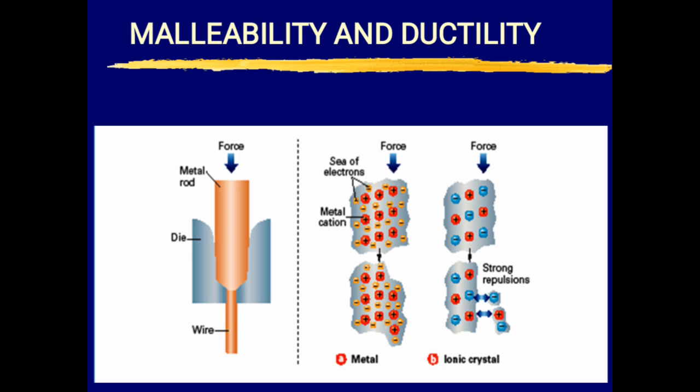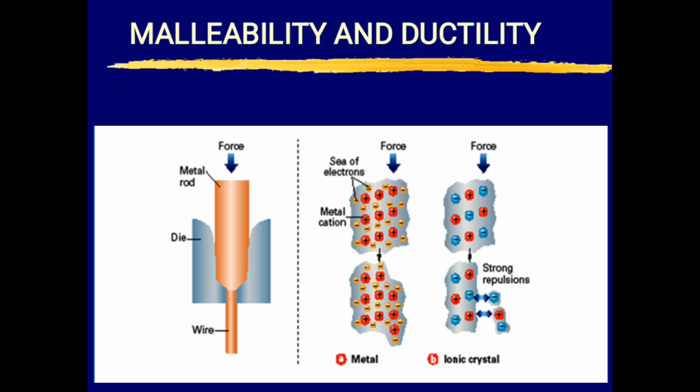Another property of metals in relation to this bonding is malleability and ductility. You can observe in the picture here, when you apply a force to a metal, you see the sea of electrons and the metal cations, and at the end you will see how they align. In ionic crystals, that's a salient difference. When the force is applied, you see negative, positive, negative, positive, and the like.